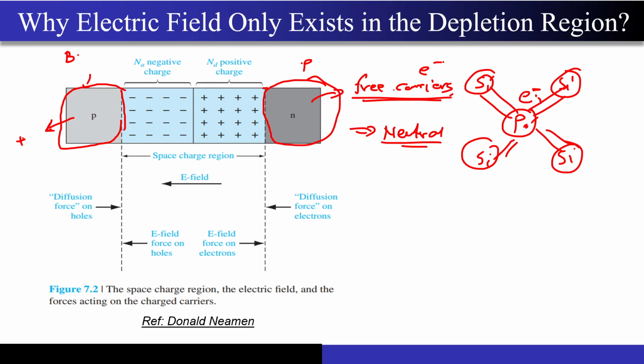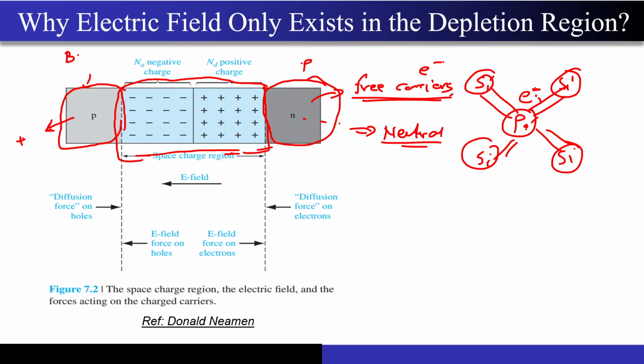Whatever had to happen because of the concentration gradient already happened in this region. So the electrons brought by the phosphorus each have a proton in the nucleus, which means the system is completely balanced.